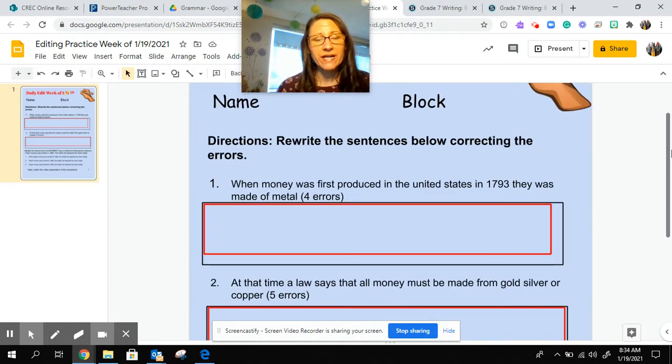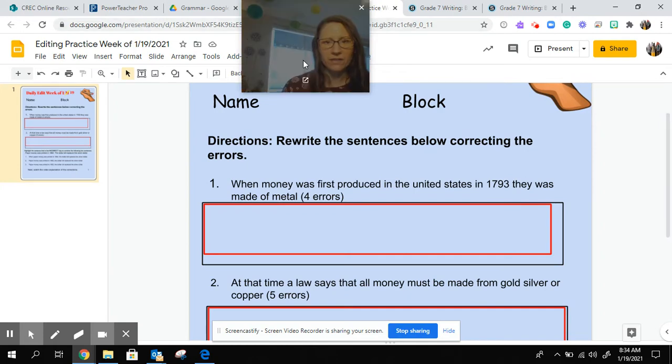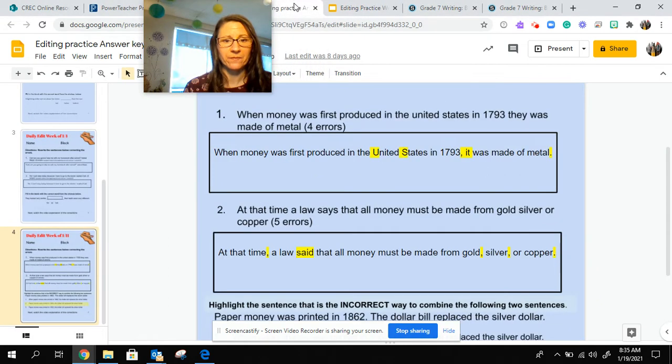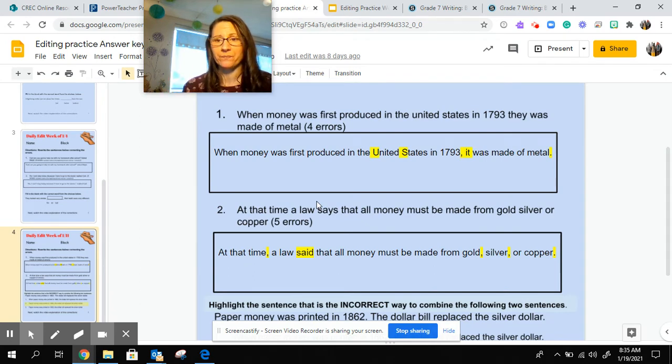All right, so there are 4 errors in this first sentence. When money was first produced in the United States in 1793, they was made of metal. Let's take a look at what is the correct way for this sentence to be. When money was first produced in the United States in 1793, comma, it was made of metal. Now, be very careful because there's 2 capitalizations, but that's one error.